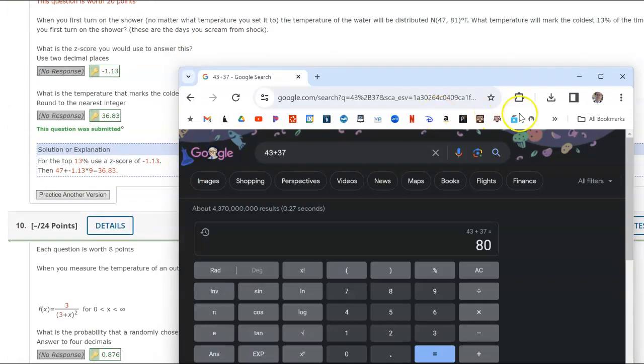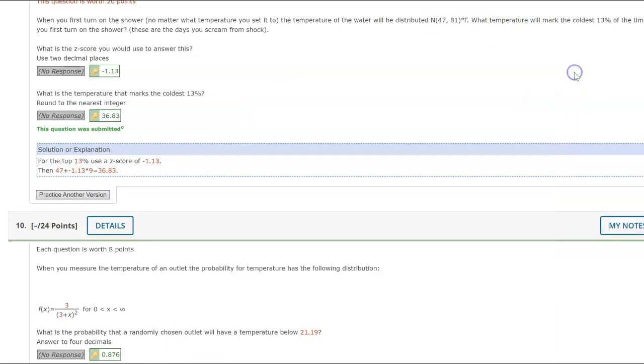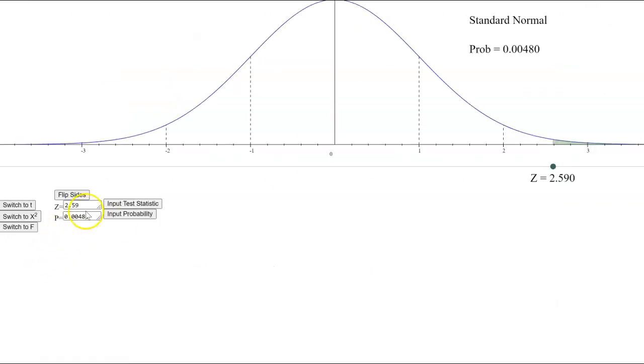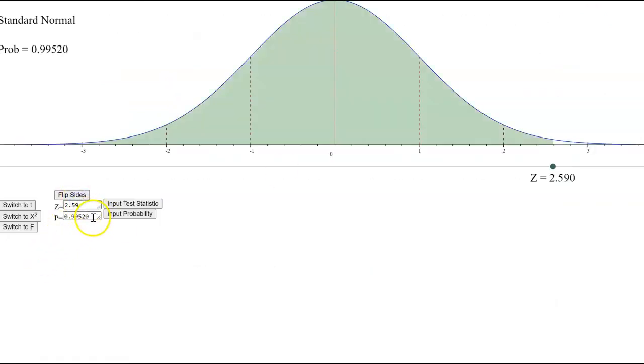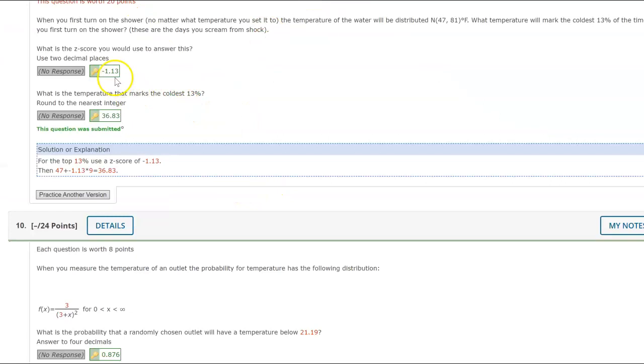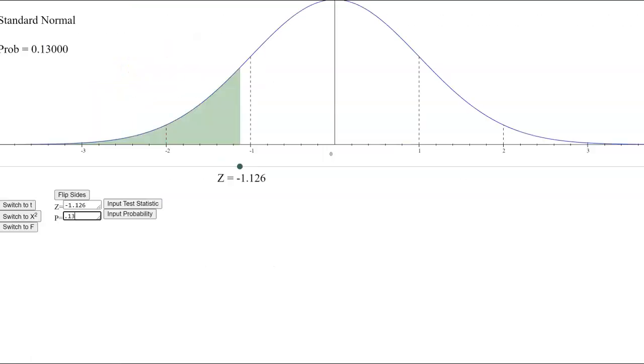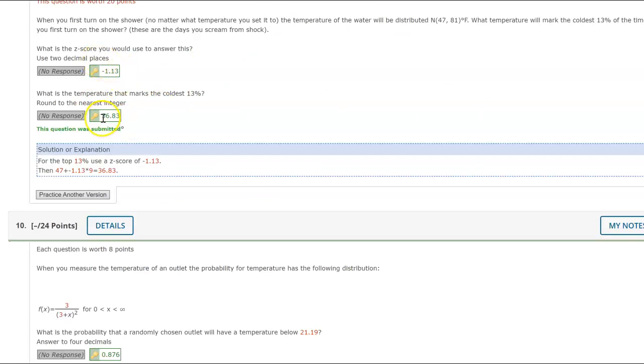When you first turn on the shower, the temperature is 47 degrees because it feels freezing, but it's technically not. What temperature marks the coldest 13%? So to get the coldest 13%, I need this side and 13%, negative 1.12, which is what would go right here. I guess there must be rounding. Yeah, 1.26, so it rounded. So set that in your z-score equation.